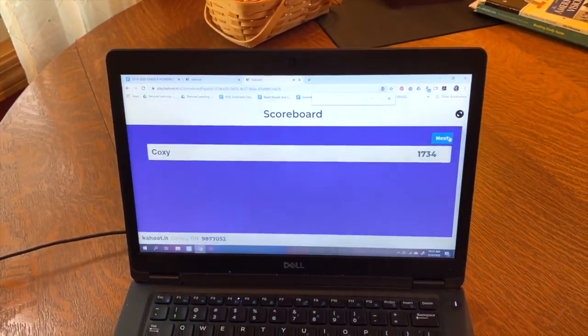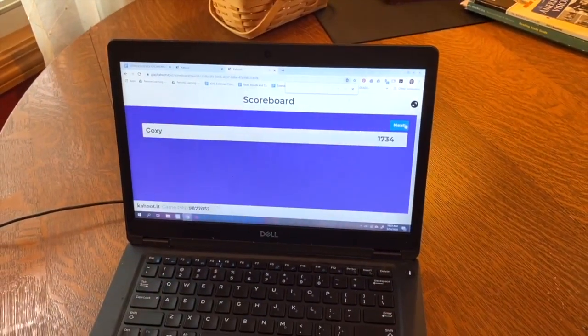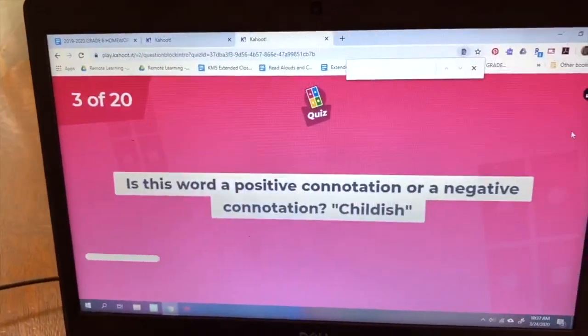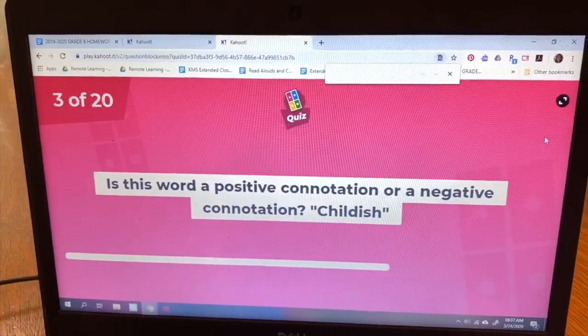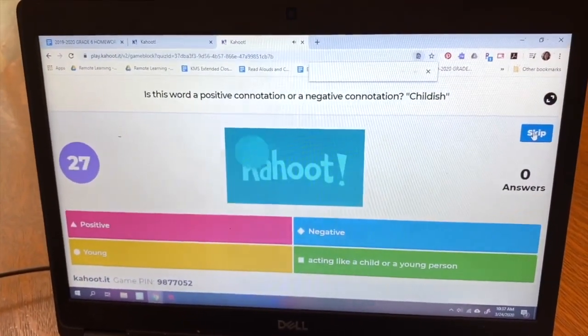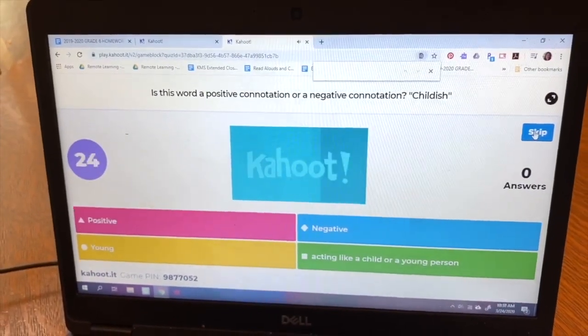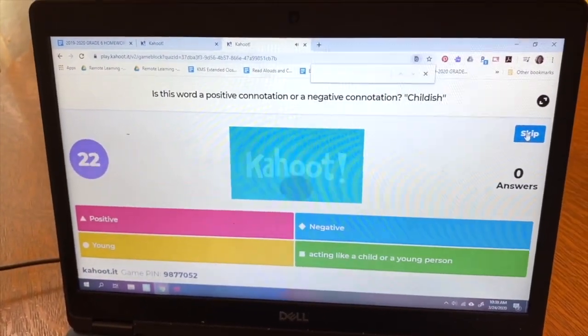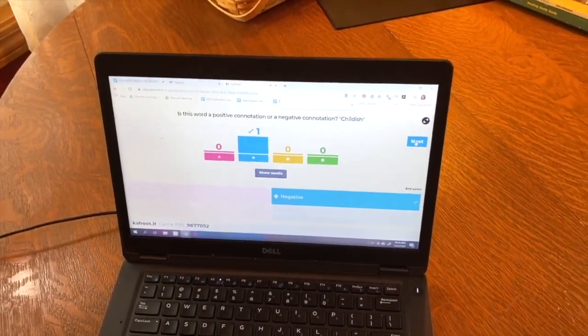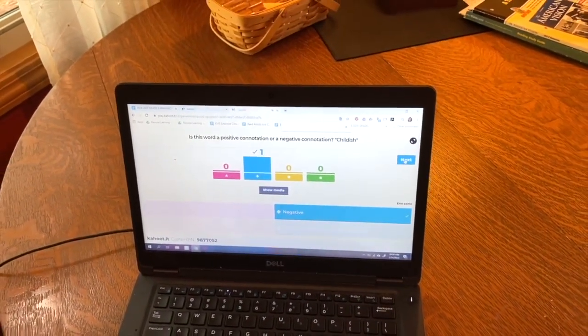Whoop, whoop for me. Our last one that I'm going to demo for you today. Let me hit next. Is this word a positive connotation or a negative connotation? If I use the word childish to describe somebody, am I being positive or negative? I think that's kind of negative. And I was correct. I got a 3 out of 3.